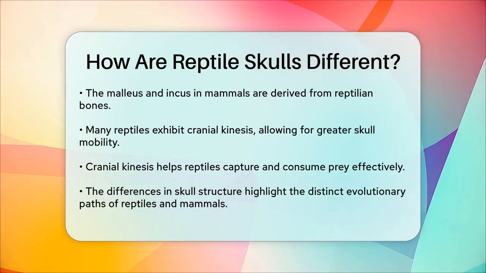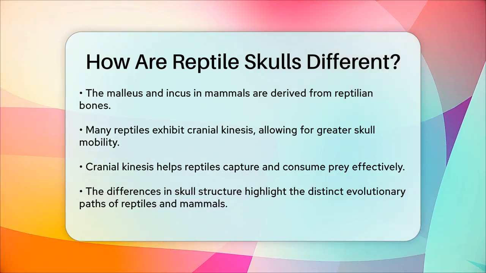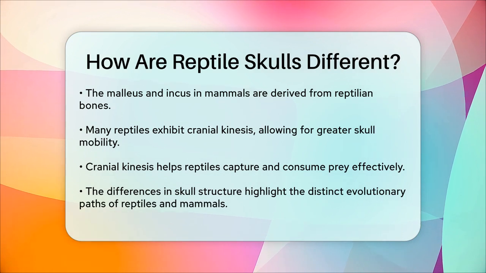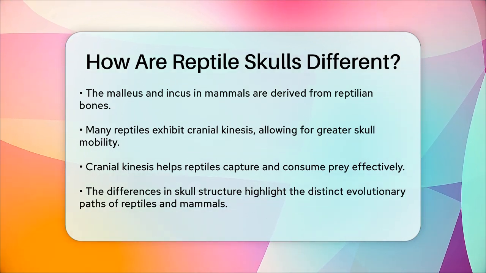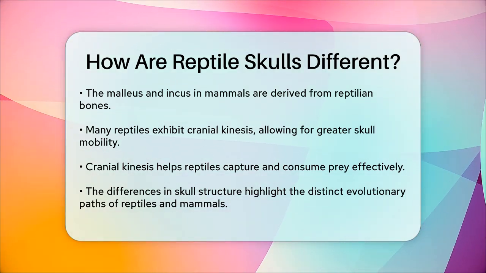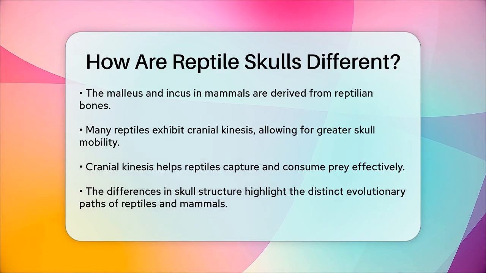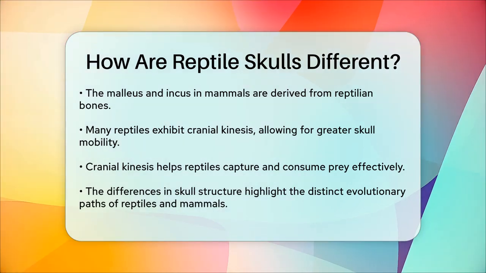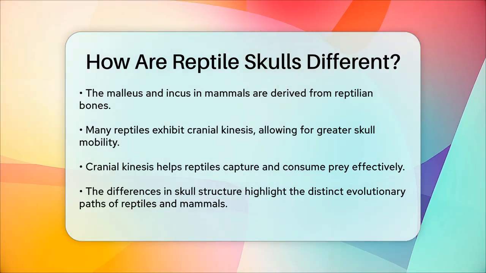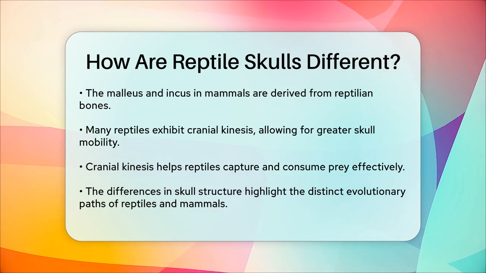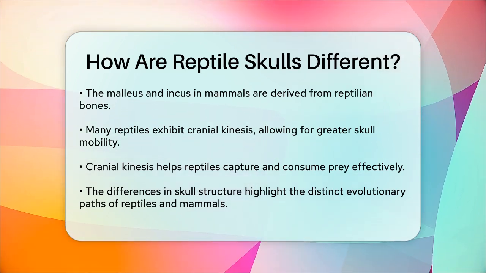In summary, reptile skulls are distinct due to their varied types, such as anapsid, diapsid, and euryapsid, each with specific adaptations for different lifestyles. The differences in lower jaw articulation and middle ear bones further set them apart from mammalian skulls, highlighting the unique evolutionary paths these groups have taken.